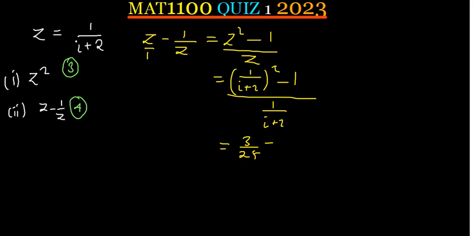Is it 3 over 25 plus 4 over 25i? Is it the one? Three over 25 minus 4. Or it was a minus, not plus?